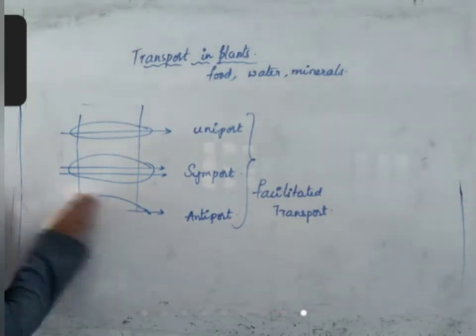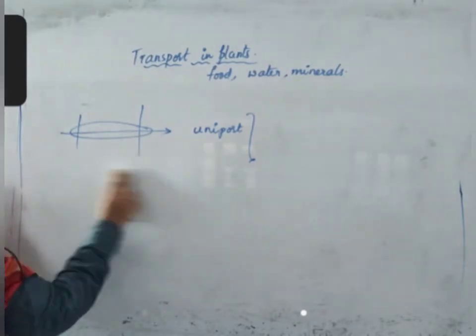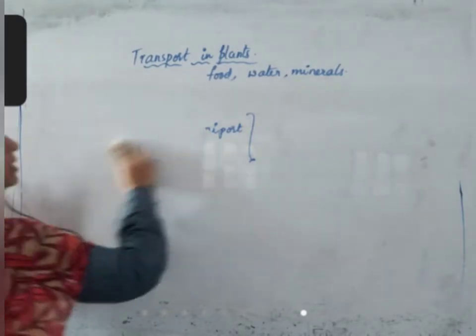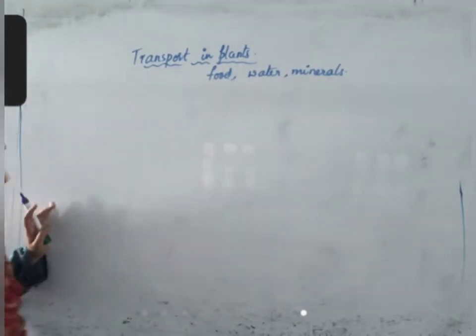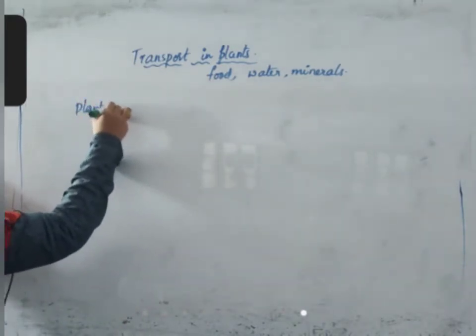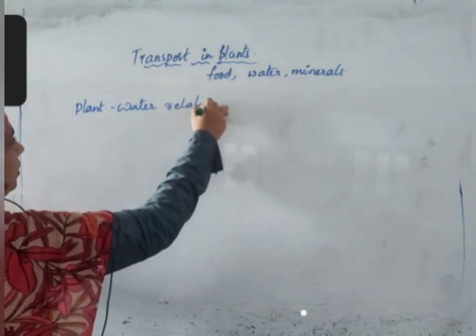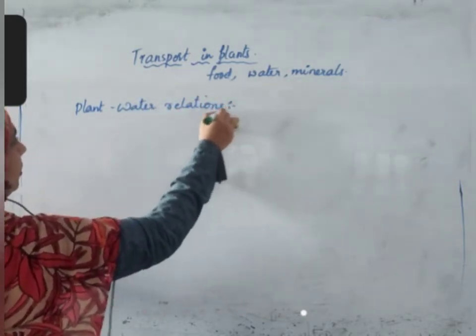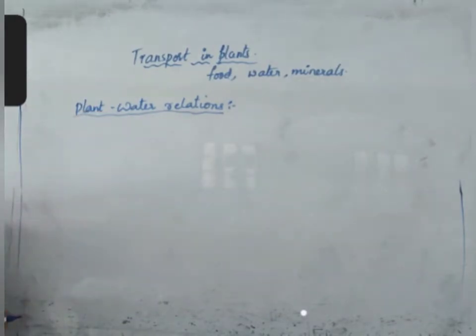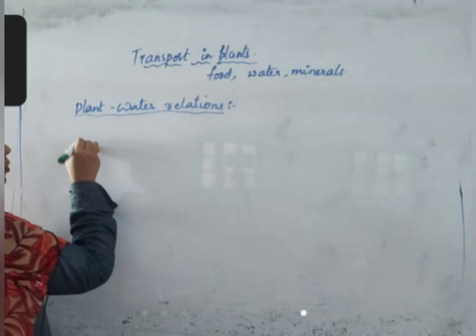So this is the means of transport. Now we'll study plant water relations and how osmosis occurs. Plant water relations. For this to understand, this helps you to understand osmosis.